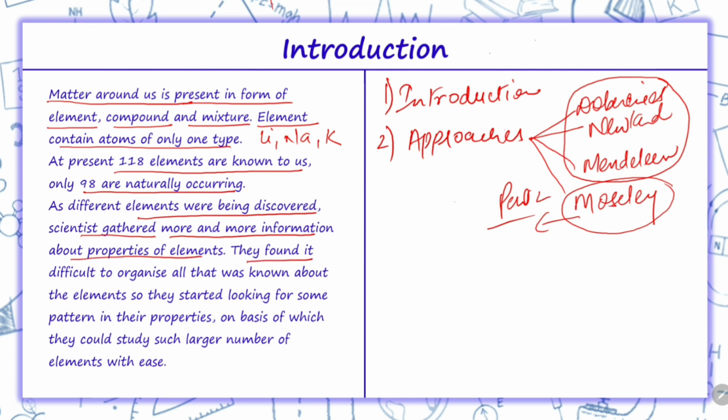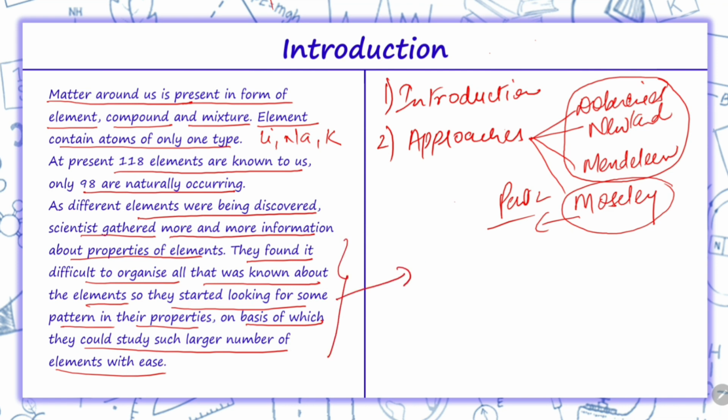They found it difficult to organize all that was known about the elements, so they started looking for a pattern in their properties, on the basis of which they could study such a large number of elements with ease. Due to all these reasons, there was a need to make a periodic table.